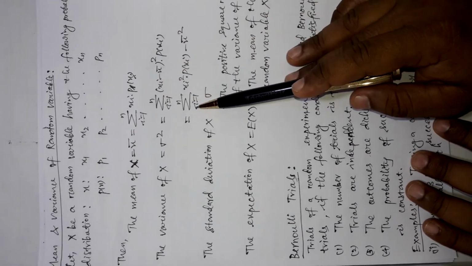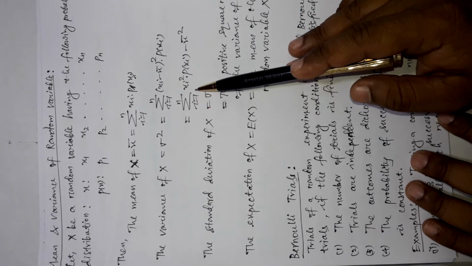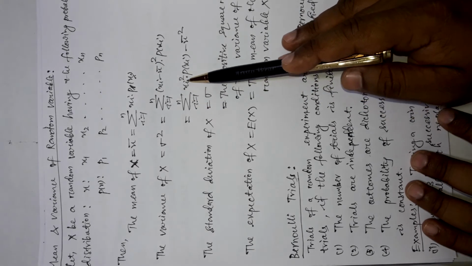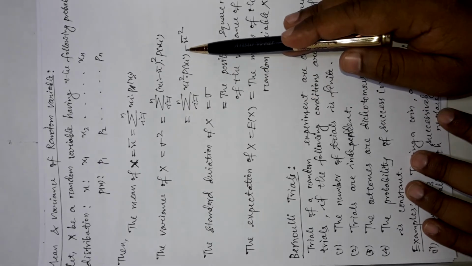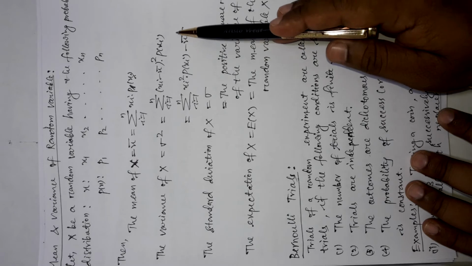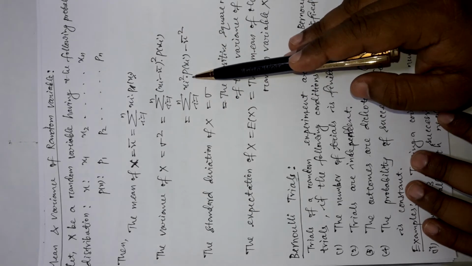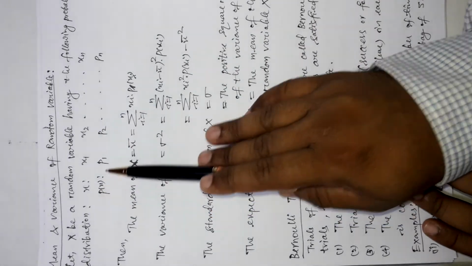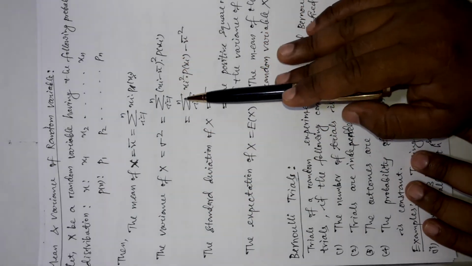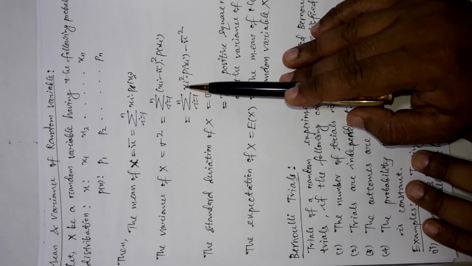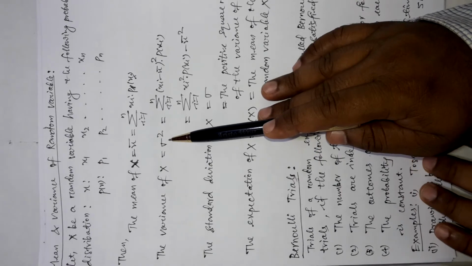Or, in a more simplified formula, it is summation of xi square into p of xi, where i is from 1 to n, minus x bar square. So we can adopt any of the formulas we want for the calculation of the variance of the random variable x, which is sigma square.